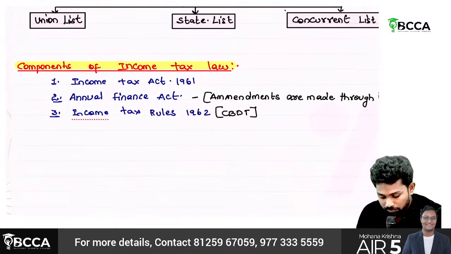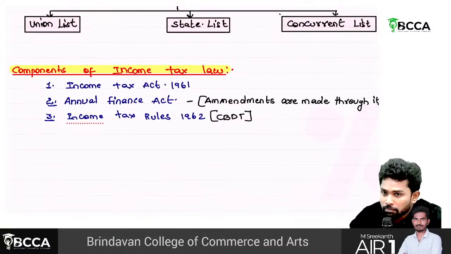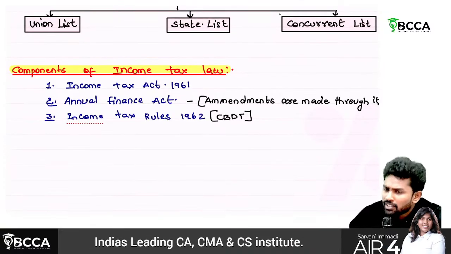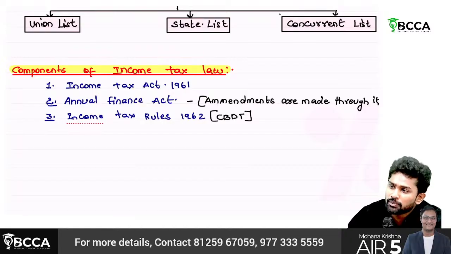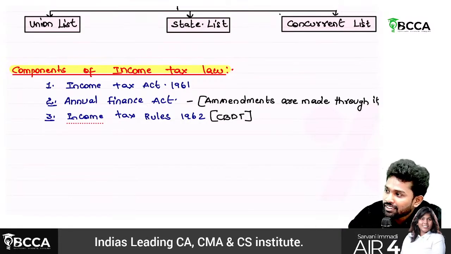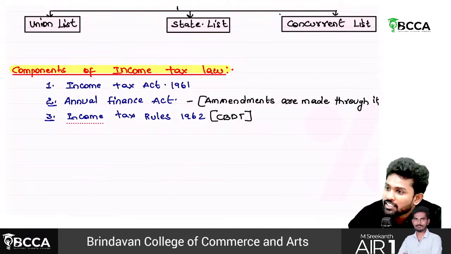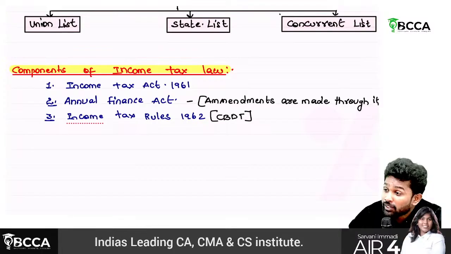Now, the central government is the one empowered to levy income tax, right? If the central government is there, why is CBDT needed? Sir, it's as simple as: if the CM is there, is the police department not needed? The chief minister cannot give you protection. He is the one who oversees or looks after the government, but still there should be the police department, who will actually take care of the day-to-day activities.